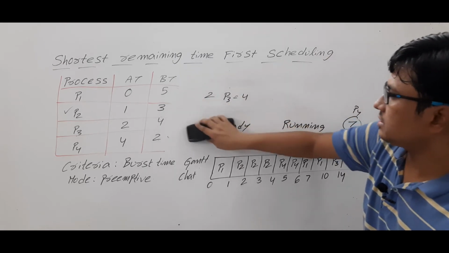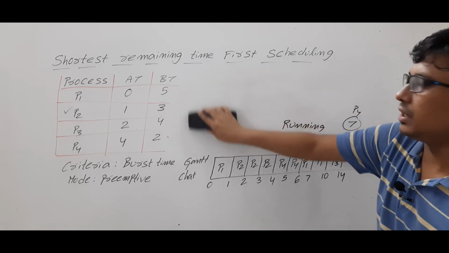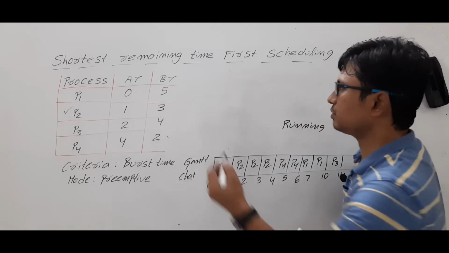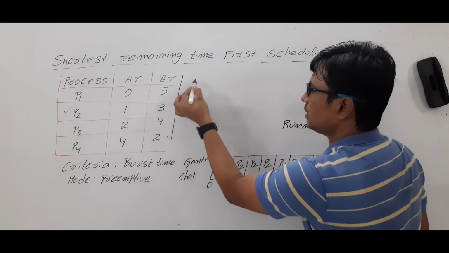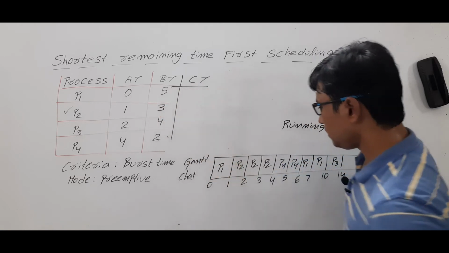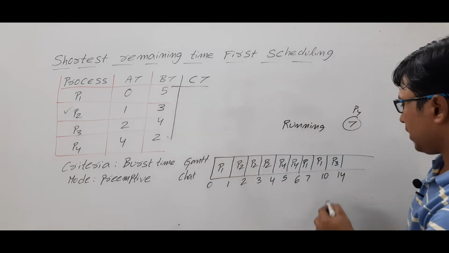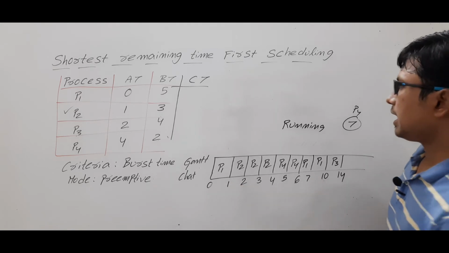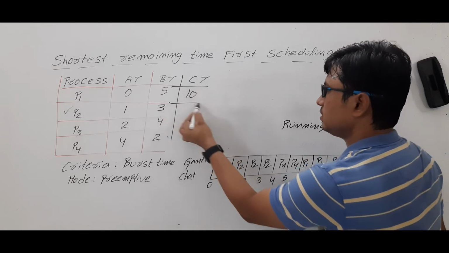Now with this Gantt chart, we will find out the completion time, turnaround time, and waiting time of all the processes. First let me find out the completion time. Look at process P1: it has completed its task at 10 units of time.